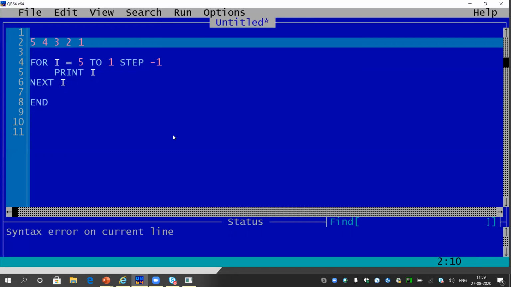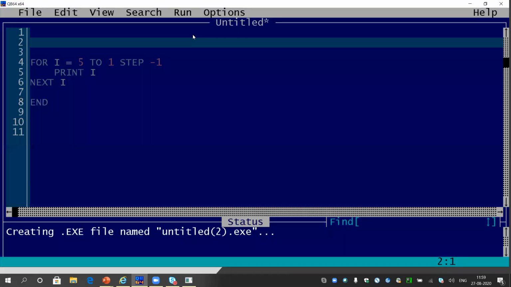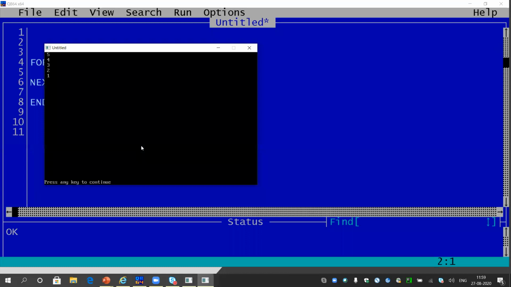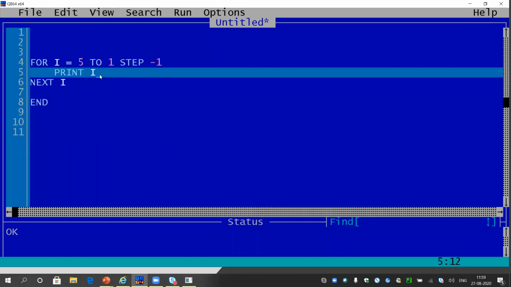Okay, let me check if it is still giving the error. It is still giving some errors. Let me delete this line then. Okay, now it is saying okay. So this line will print 5, 4, 3, 2, 1, but here it will be in separate lines. To put it on the same line, I will use a semicolon.